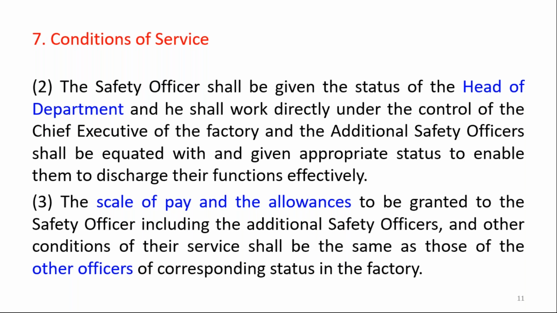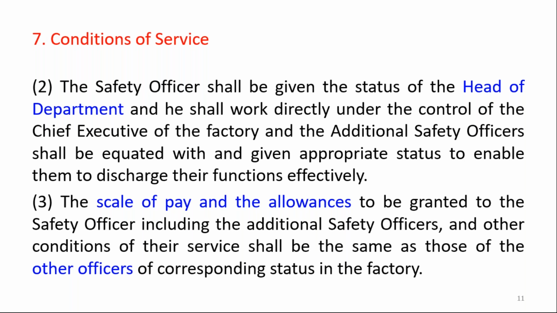So the safety officer or the additional safety officers are equivalent to the head of department. They are going to communicate directly to the chief executive of the factory. So for smooth functioning, they should have this opportunity, these authorities and the responsibility of a head of department.